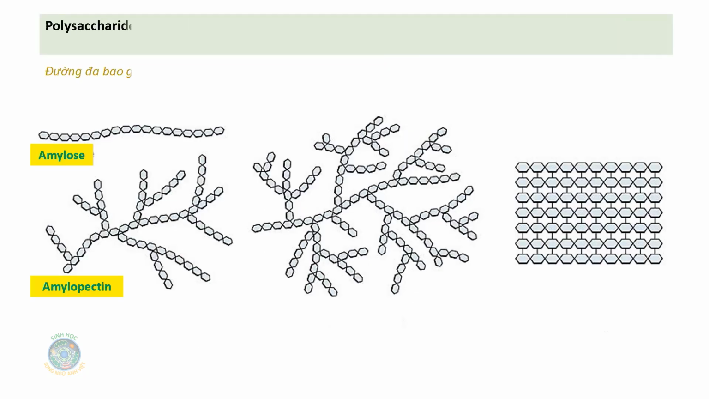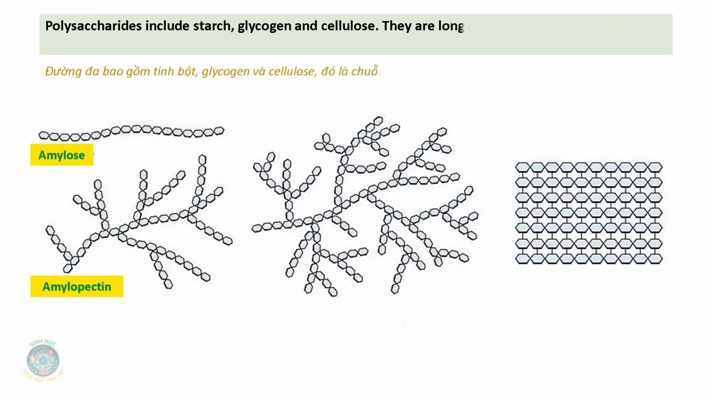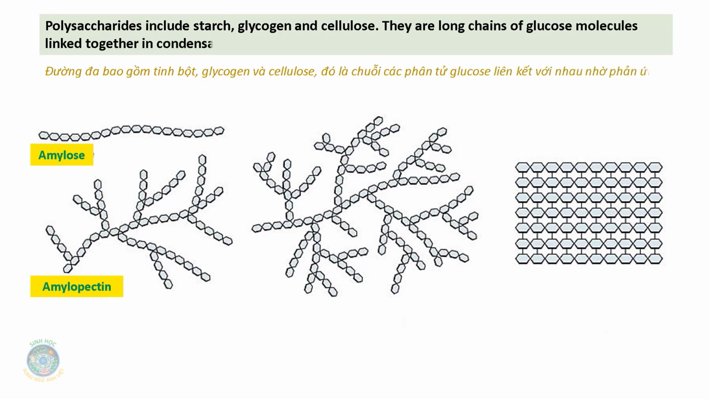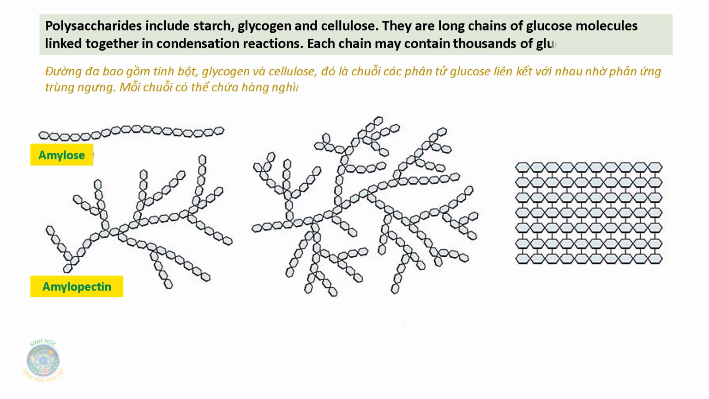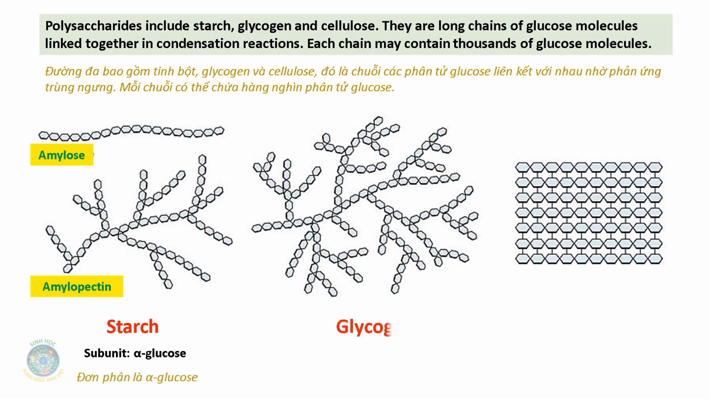Polysaccharides include starch, glycogen, and cellulose. They are long chains of glucose molecules linked together in condensation reactions. Each chain may contain thousands of glucose molecules. Starch, subunit alpha-glucose. Glycogen, subunit alpha-glucose. Cellulose, subunit beta-glucose.